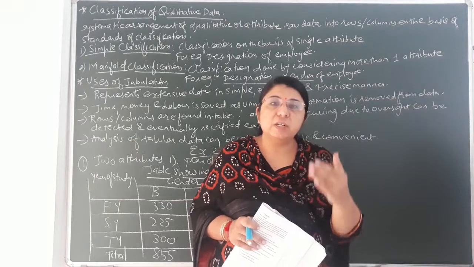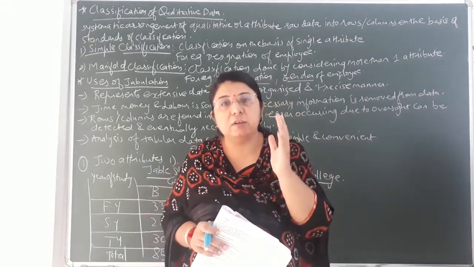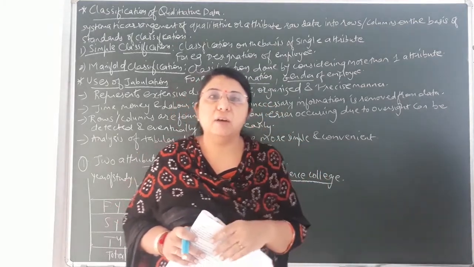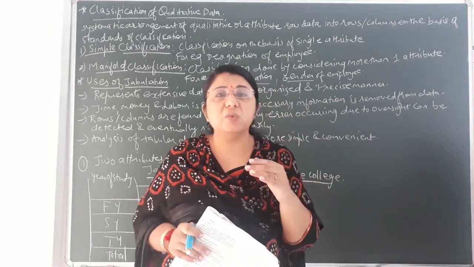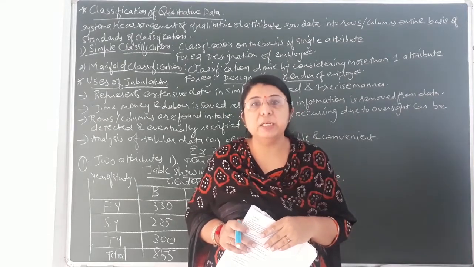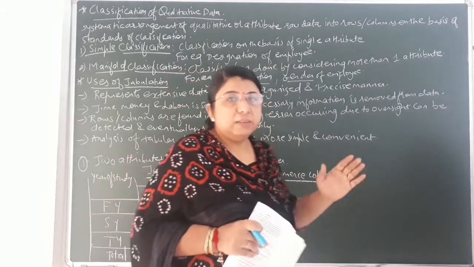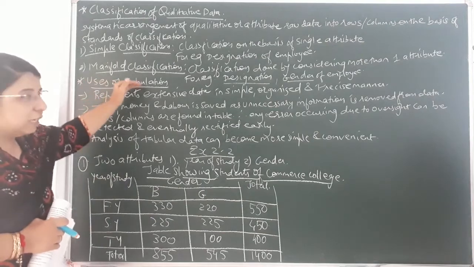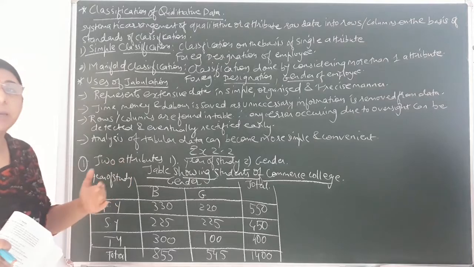Instead, if it is presented in the form of a table, then you can easily come to a conclusion or analysis by just looking at the table. So analysis becomes quite easy from the tabular form of the data. Okay, so these are the advantages or uses because of which data is classified into tabular form.